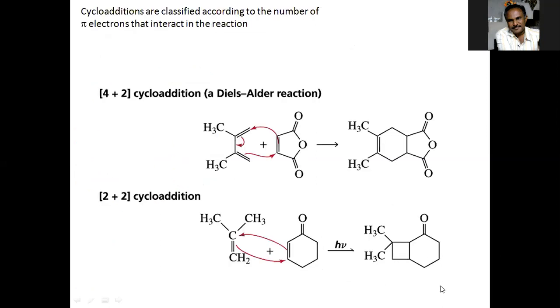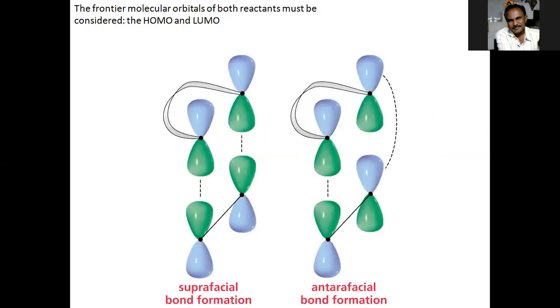Next, cycloadditions are classified according to the number of pi electrons that interact in the reaction. Here we can see the 4+2 cycloaddition, a Diels-Alder reaction, and how it goes. This bond migrates to this site, and the bond is attacked at this site, and both groups become attached, forming a new product. This is the 4+2 cycloaddition reaction, also called the Diels-Alder reaction. This is the FMO.